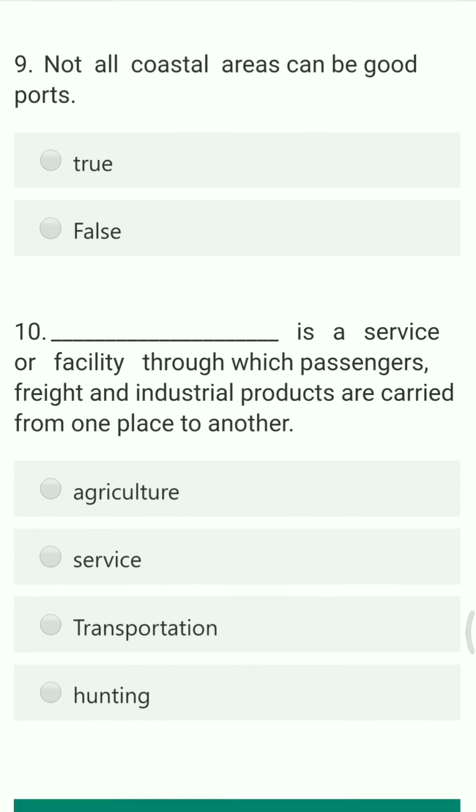Next question. Not all coastal areas can be good ports. State whether true or false. This is totally true, because not all coastal areas can be a good port. A port can be good only at a broken coastline. So this is true.